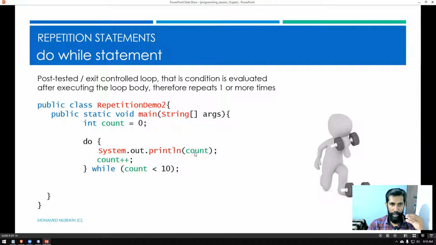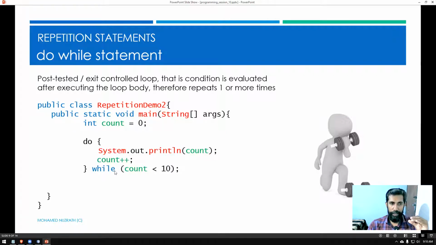Value of count here you're displaying. Then you are incrementing the count by 1. Those are the two things that you're doing under this do part. So after that, once it reaches the end of the loop body, before you execute for the second time, it is checking the condition.